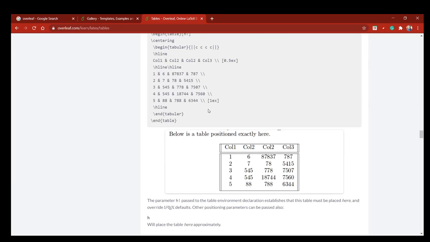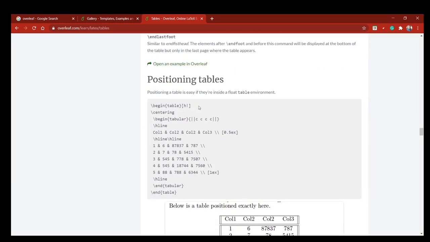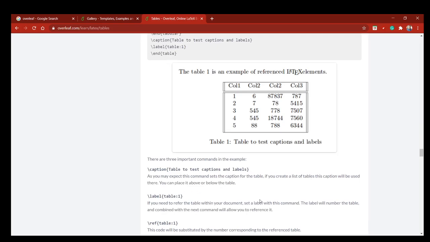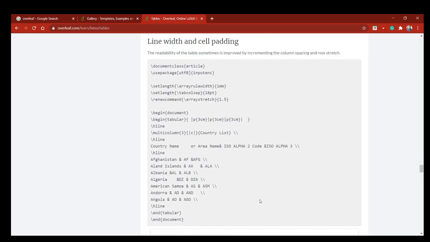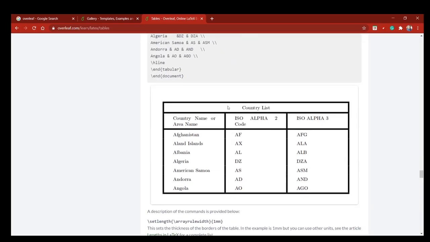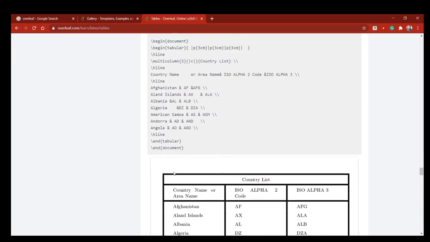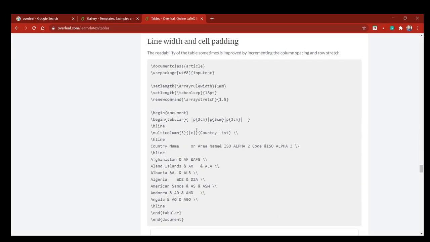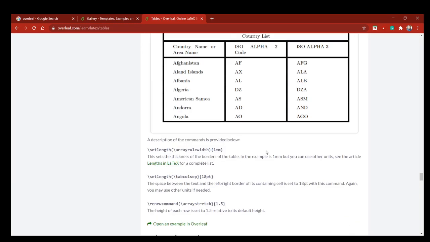This type of table you can also create by using some extra command. And this command also. In this table, you can see these are in boldface. For boldface, you have to use some extra command also.